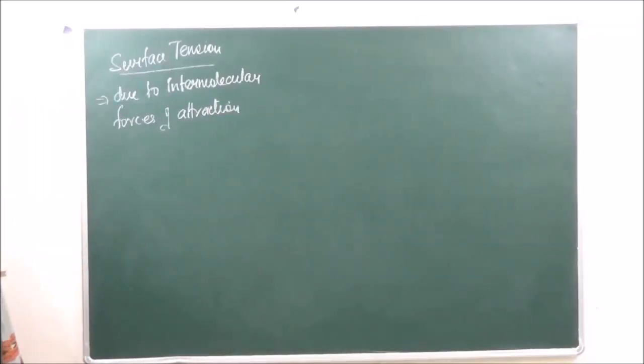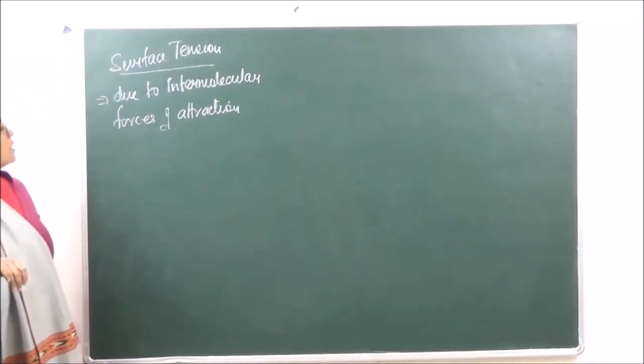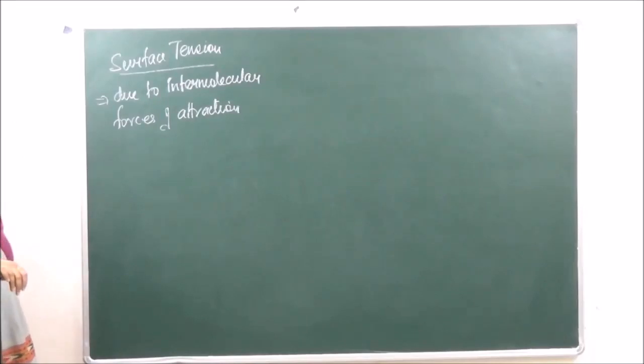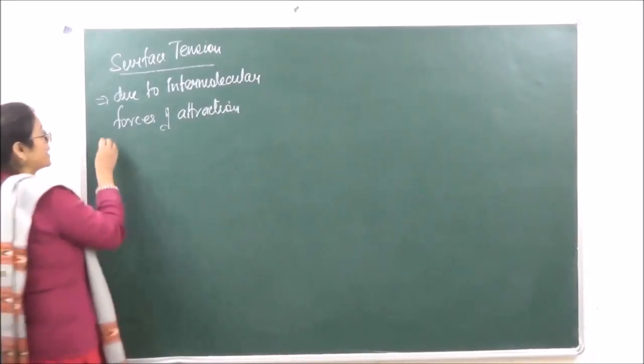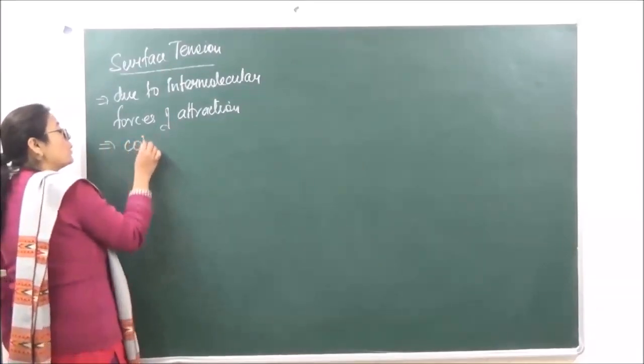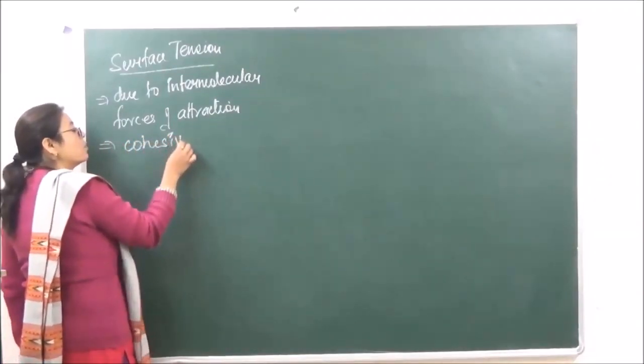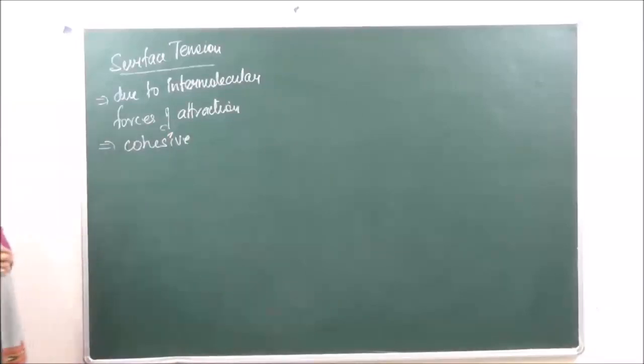So surface tension is due to the intermolecular forces of attraction of a liquid, and all these forces are said to be attractive forces, or we use one more term for this, which is cohesive forces.